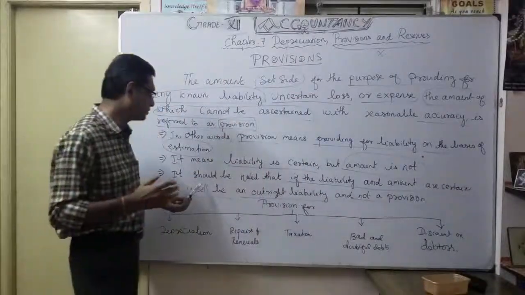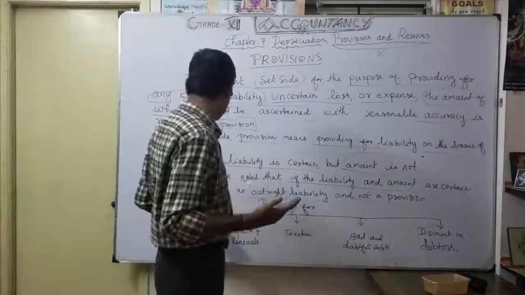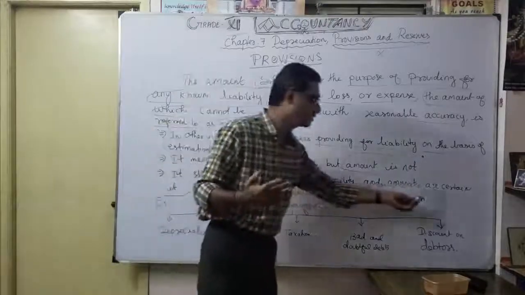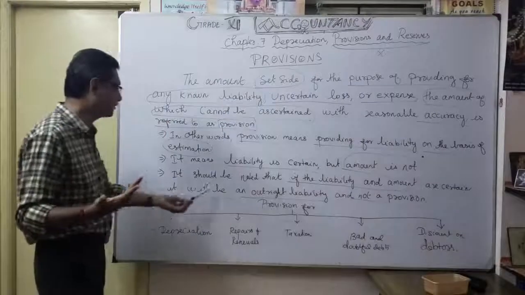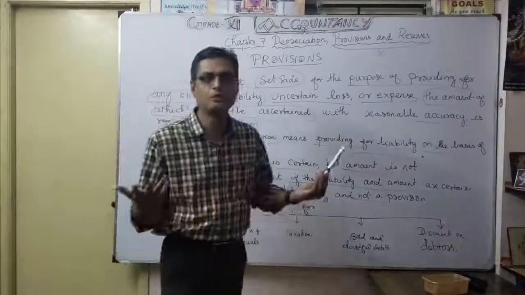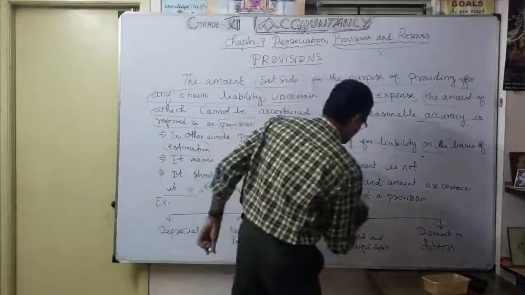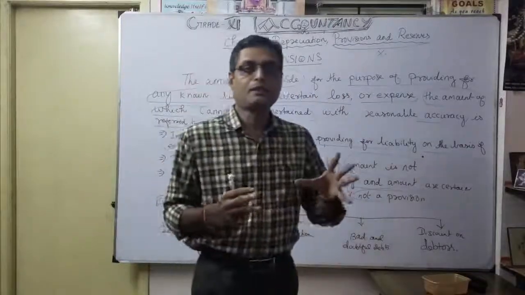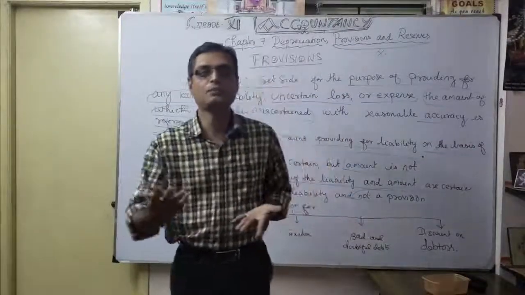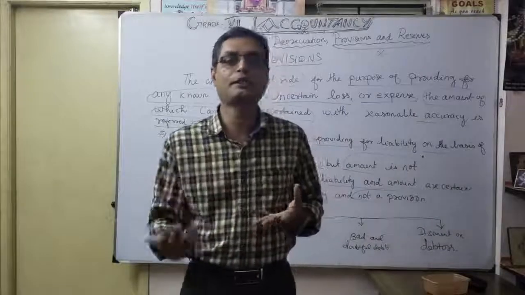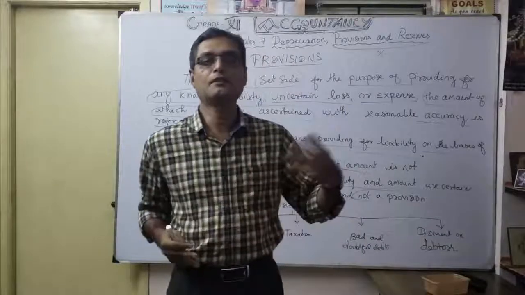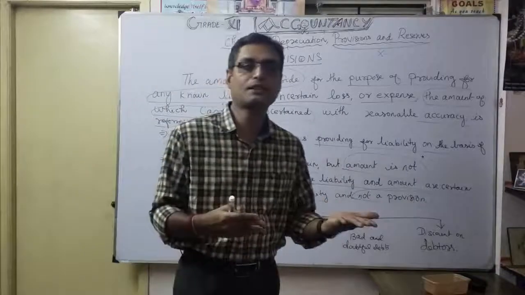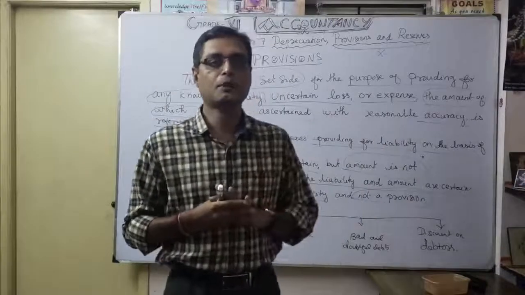But if everything is certain, naturally we say it is an outright liability, so the provision name won't come. Understood? Everything is certain, so no question of provision, no need to create one. You will simply do the entry, whatever it is, and it will automatically be shown in our trading and profit and loss account.